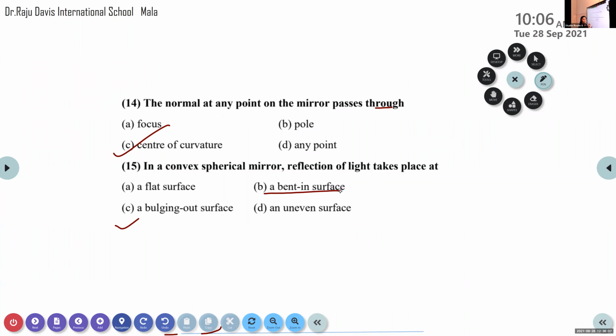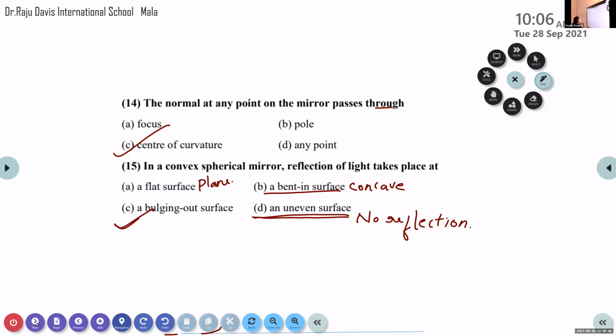And what about a bending surface? Bending surface is present in which type of mirror? It is in a concave mirror. Concave, cave-like structure, bent in. Now option D, an uneven surface. Does reflection take place from an uneven surface? No. So no reflection takes place from an uneven surface. So we can say the correct option is a bulging out surface.